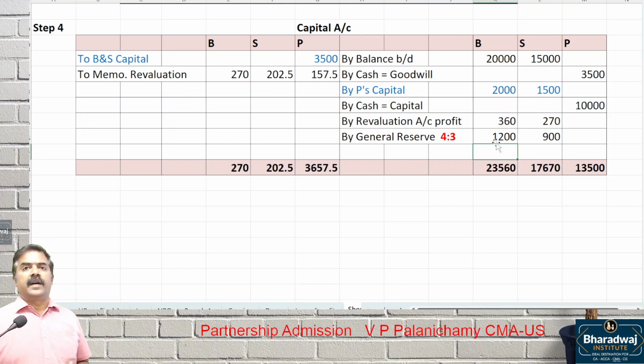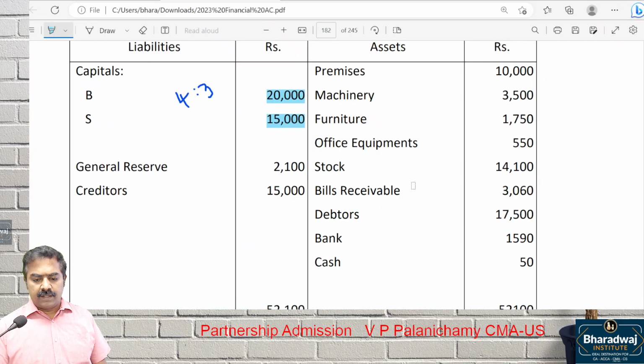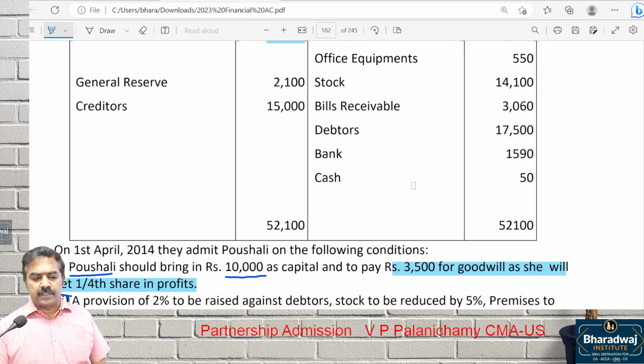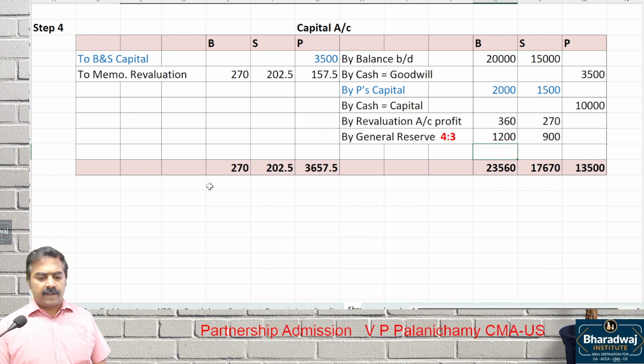Check in the old balance sheet: any P&L account, any losses to be adjusted? Any advertisement suspense, P&L account, any losses?